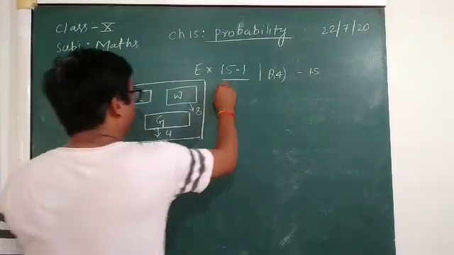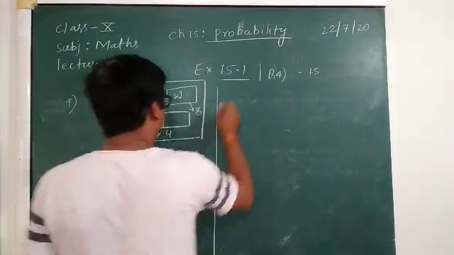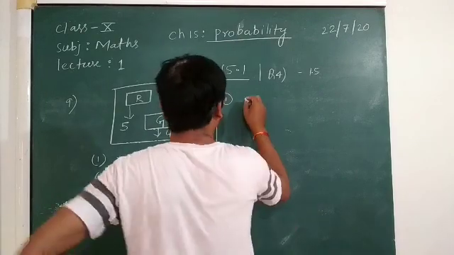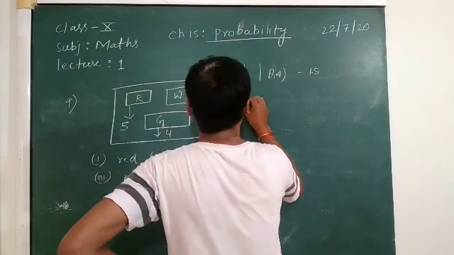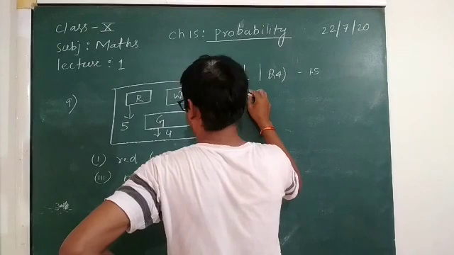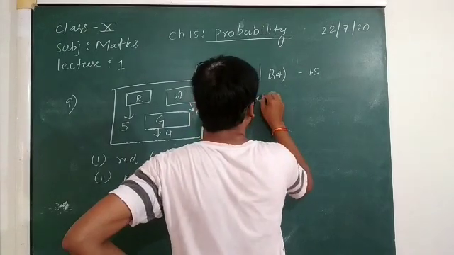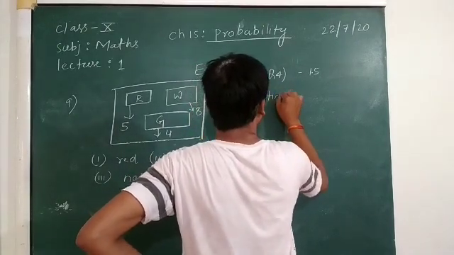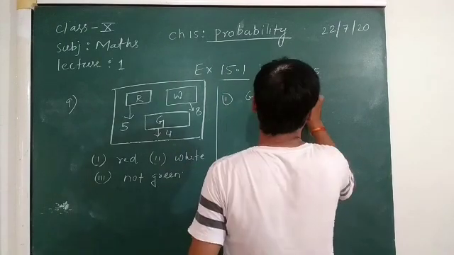Okay, now here we will solve the first one, favorable for getting red balls.